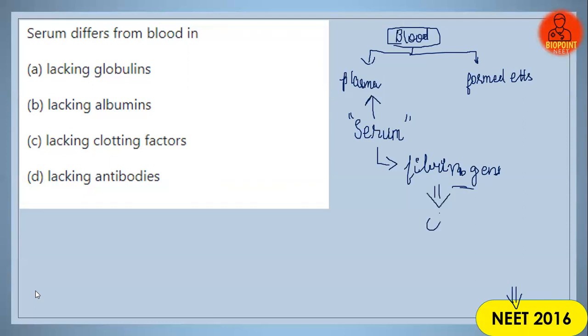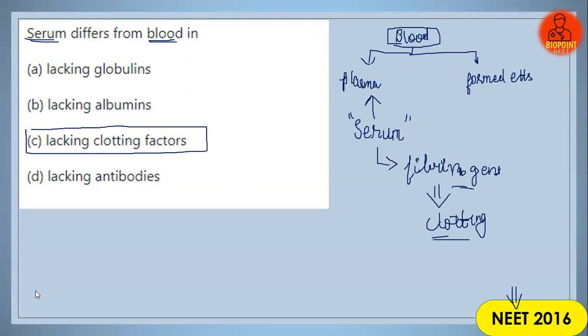Fibrinogen helps in the clotting of blood, right? So definitely serum differs from blood in lacking the clotting factors, whereas the serum has all other factors similar to the plasma of blood.